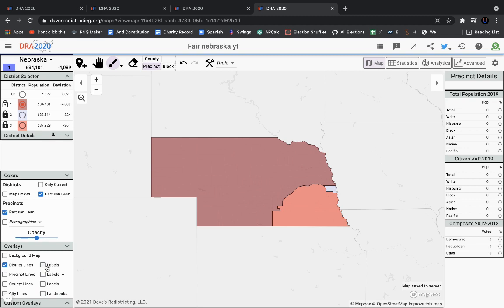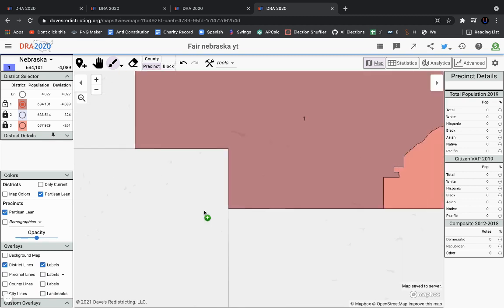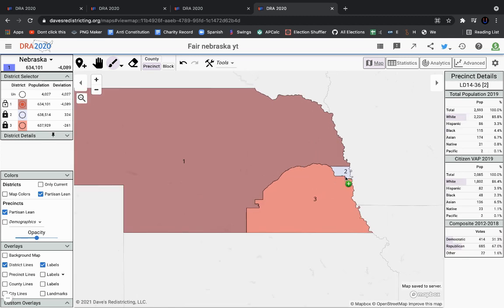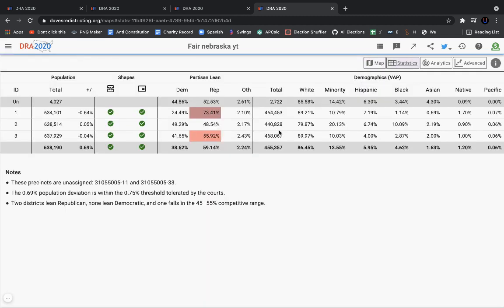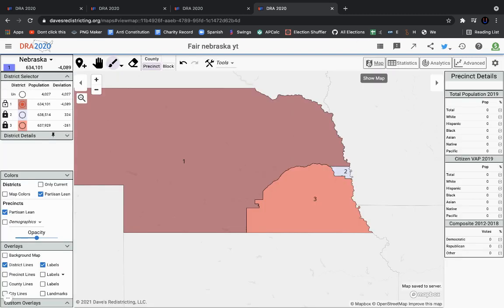It's actually pretty similar to the current map. Nothing really changes because the current map is, in my opinion, a pretty solid map. You have a safe Republican district, a district that is 99% Republican, then a competitive district. They're all contiguous. So yeah, there's a little bit of a population deviation.